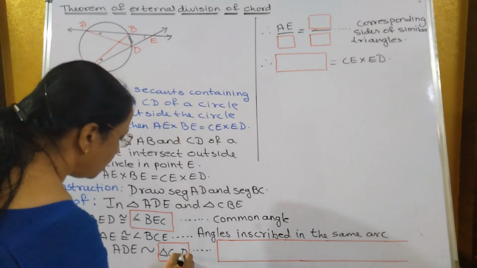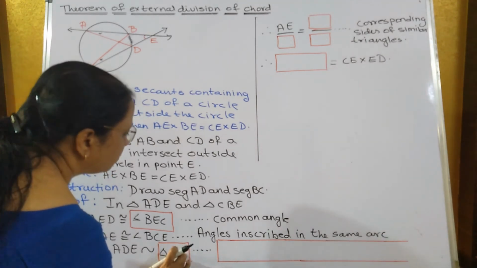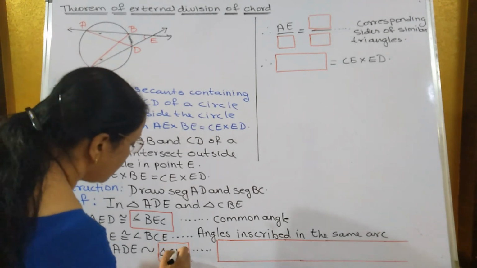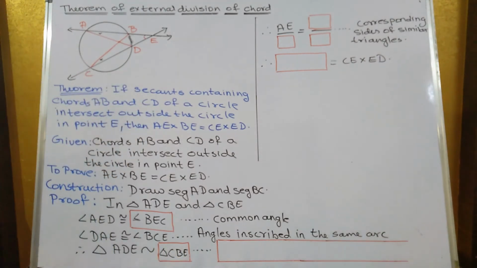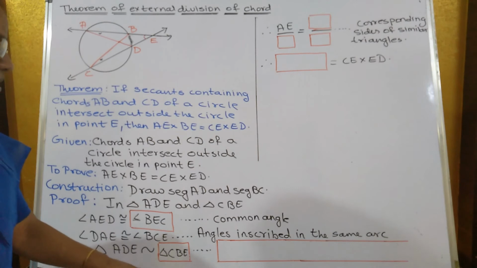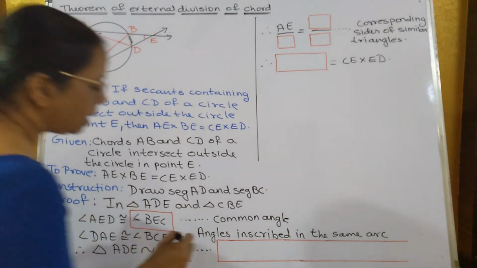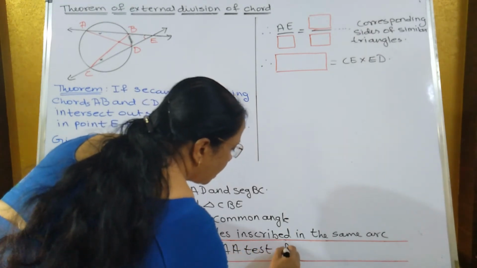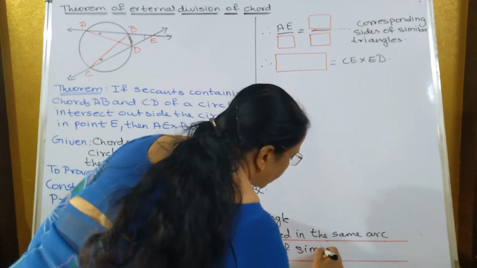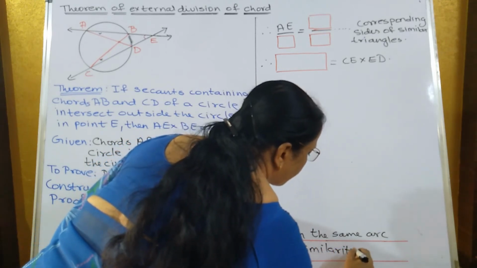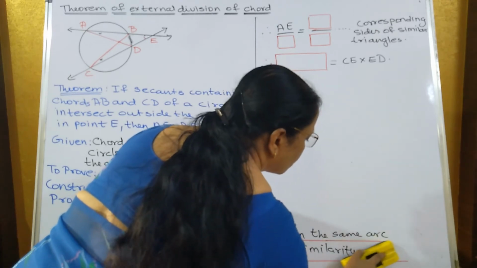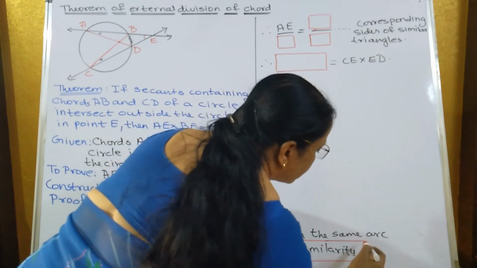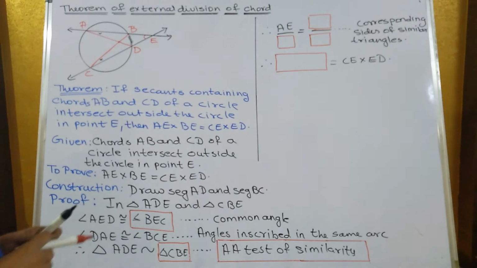So ADE is similar to triangle CBE. Why? By AA test of similarity.